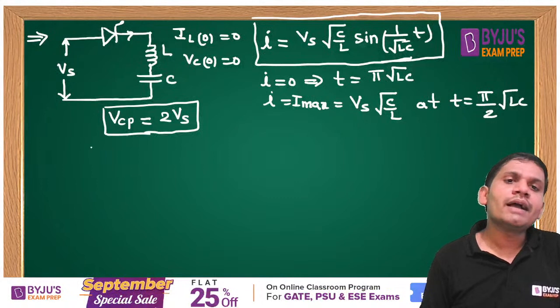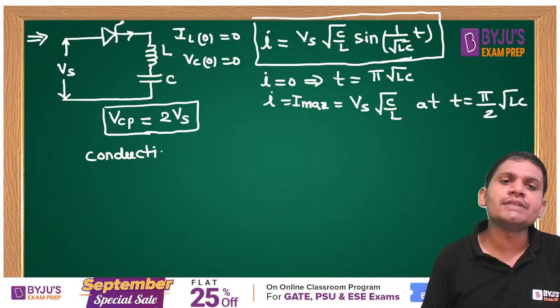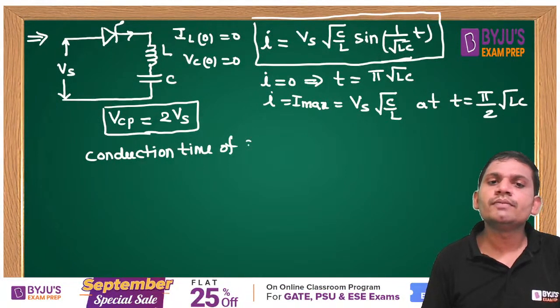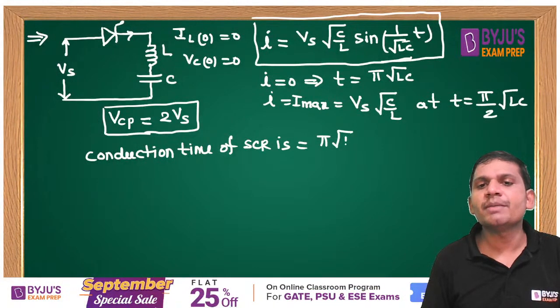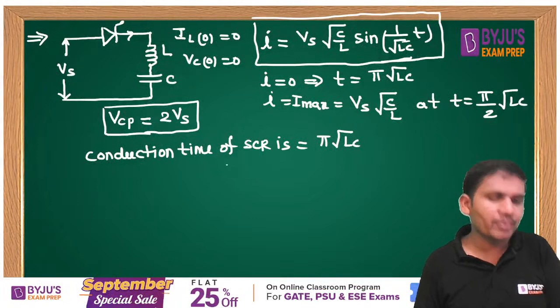What is the conduction time of SCR? The conduction time of SCR is pi root LC. This you remember, students. It is pi root LC. That is the conduction time of SCR.